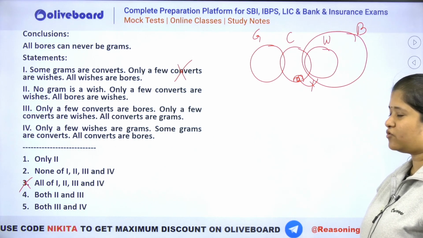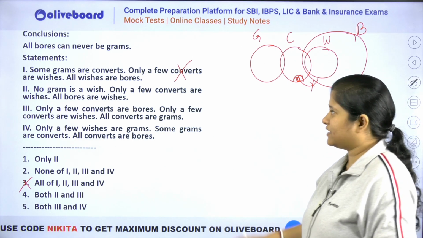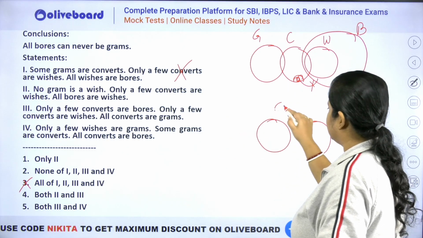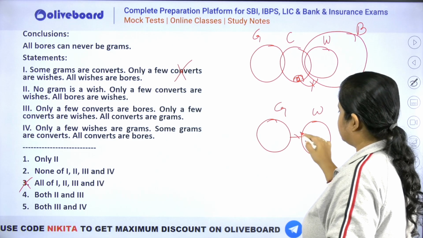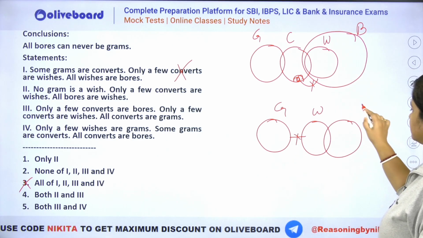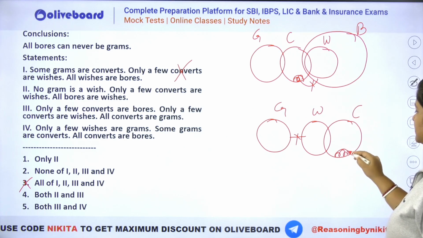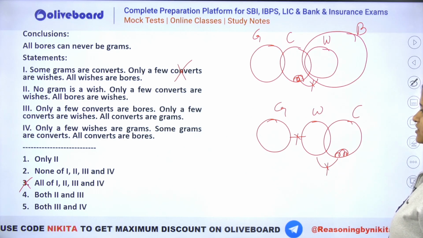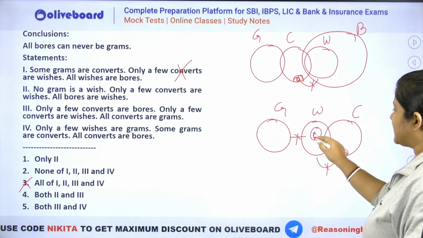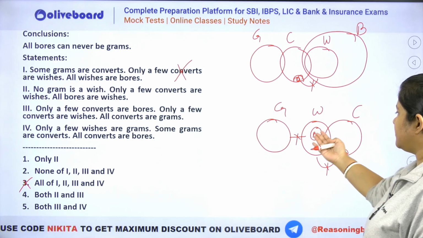ठीक है? अब मान लो 2 को चेक करते हैं, लेट्स चेक 2. What is given in 2 here? No gram is a wish. ठीक है, then we have only a few converts are wishes. That means some converts are wishes and some converts are not wishes, and then we have all bores are wishes. That means bore has to be inside here. All bores can never be grams.